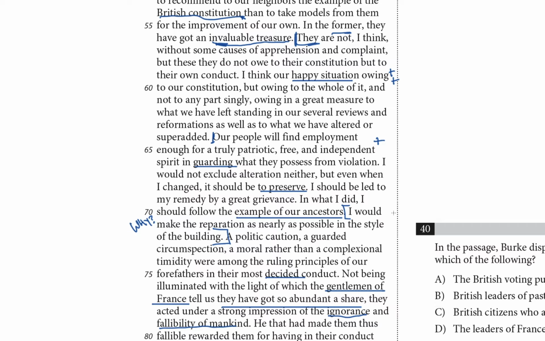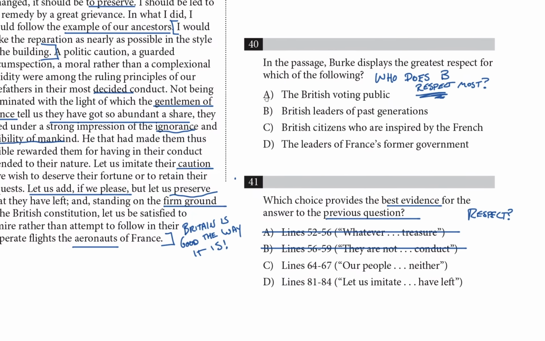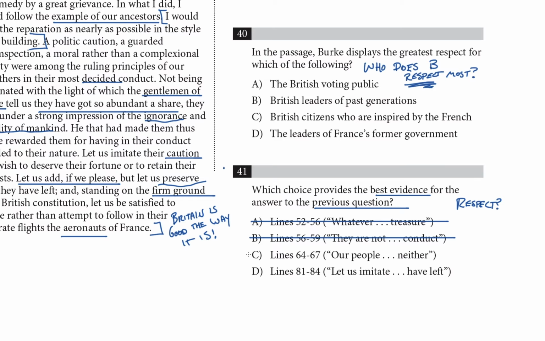I would not exclude alteration neither, and so on. So I would paraphrase that as, let's keep what we've got safe. And that doesn't express respect for a group of people. That, again, is referring to the treasure, right? The British Constitution, which leaves us with choice D.